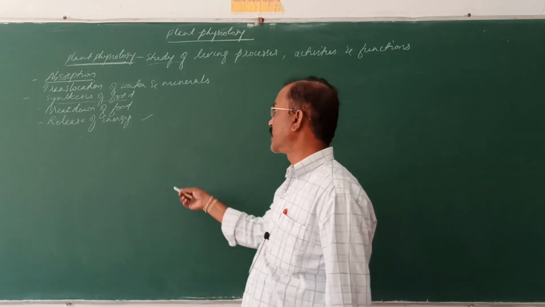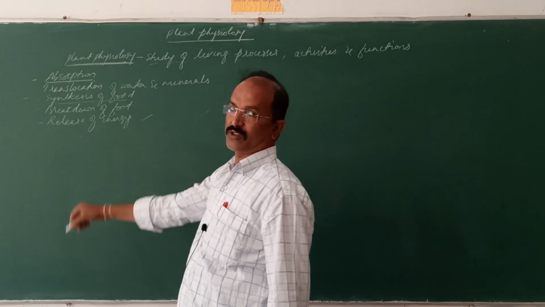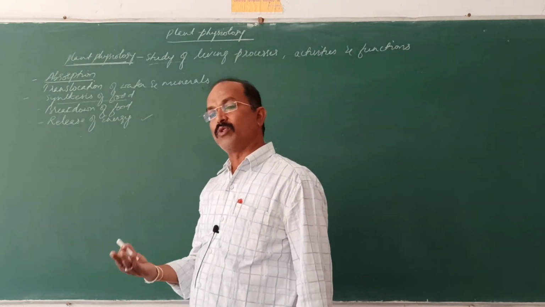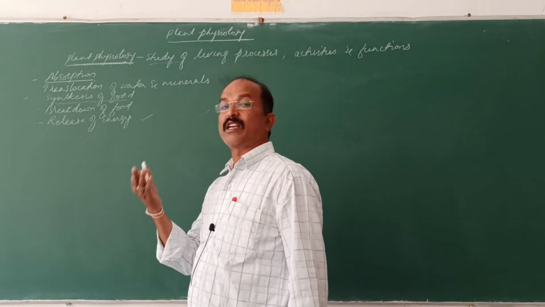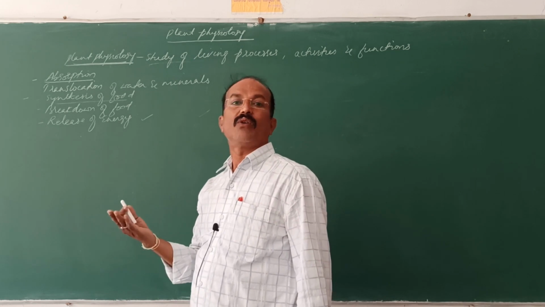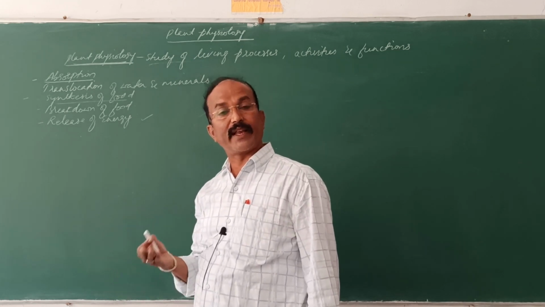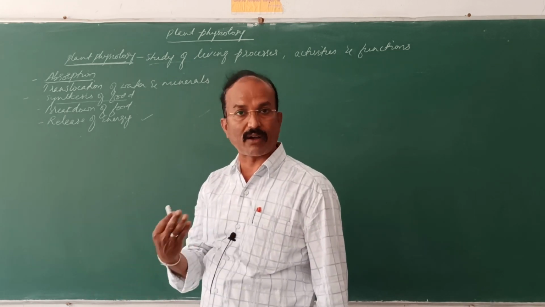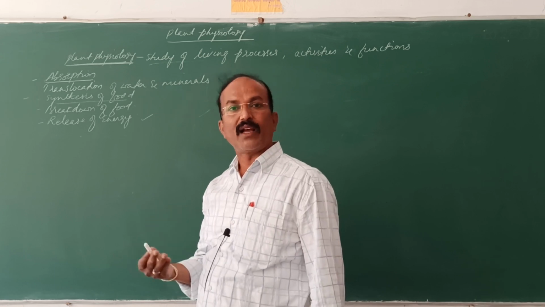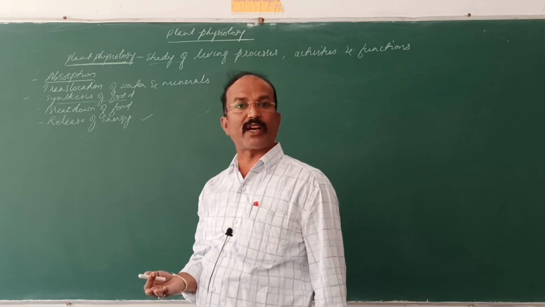That energy is utilized for various processes: hormone synthesis, transportation of water or food materials, movement of ions, and synthesis of enzymes.